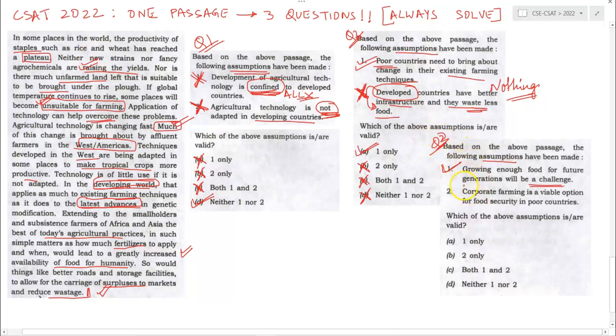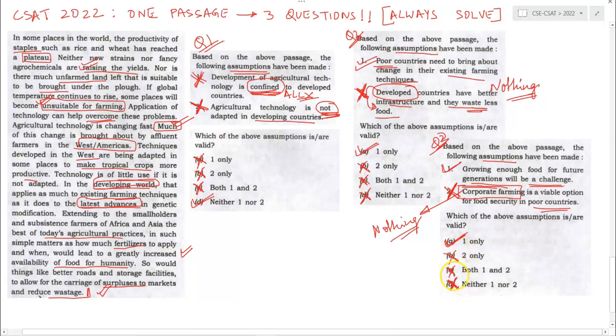Point 2. Corporate farming is a viable option for food security in poor countries. Nothing about corporate farming has been mentioned. It is again a tangent, an absolutely new point that is coming in the option, which is nowhere mentioned in the comprehension. So it should be eliminated. Such extreme points, such new points in the option should be eliminated easily. Therefore, only option 1 is correct, the rest are all wrong.